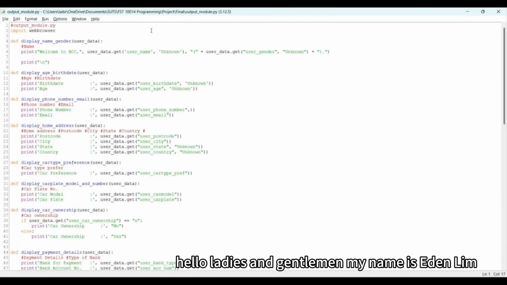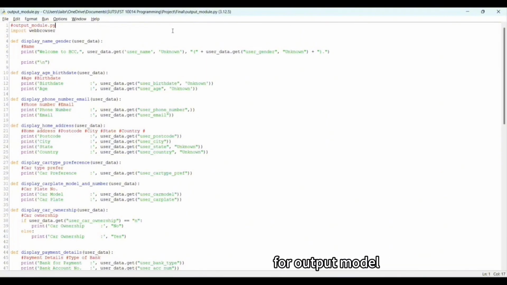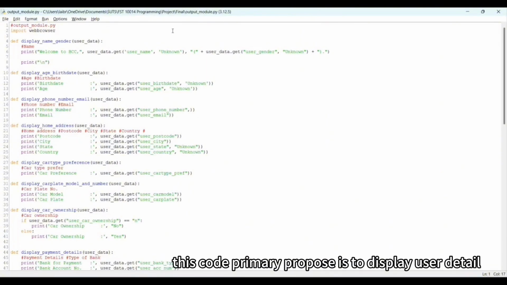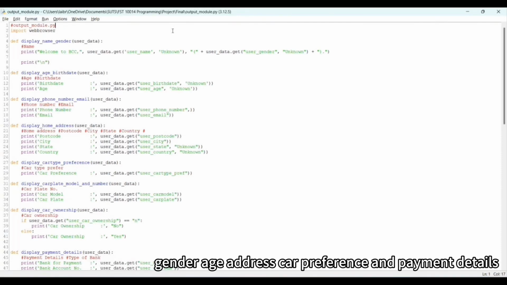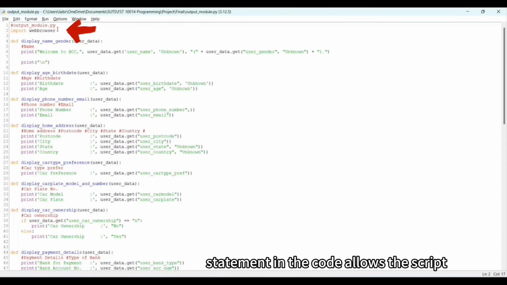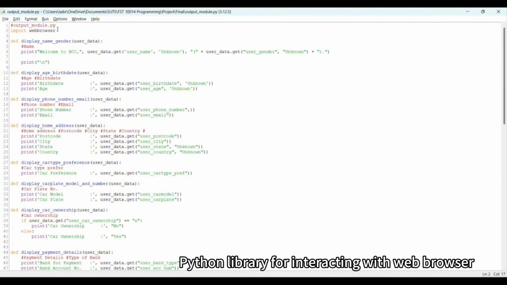Hello, ladies and gentlemen. My name is Eden Lim. I'm here today to talk about the output module of our program. For the output module, this code's primary purpose is to display user details such as name, gender, age, address, car preference, and payment details. The import webbrowser segment in the code allows the script to use the webbrowser module, which is a built-in Python library for interacting with web browsers.